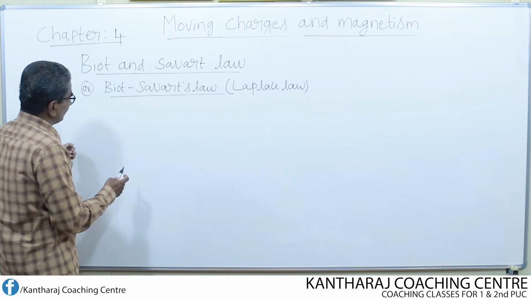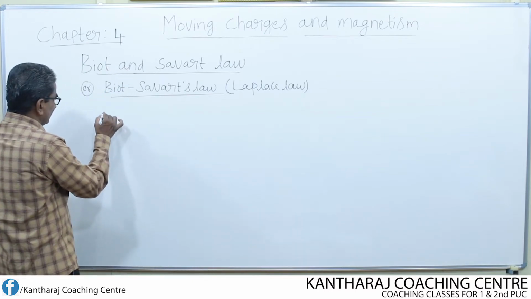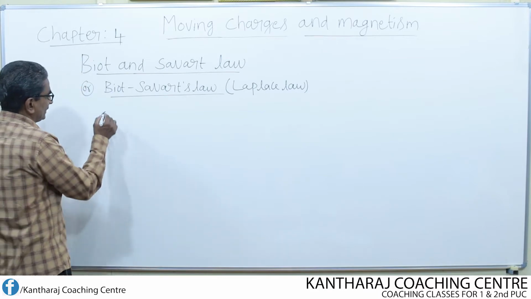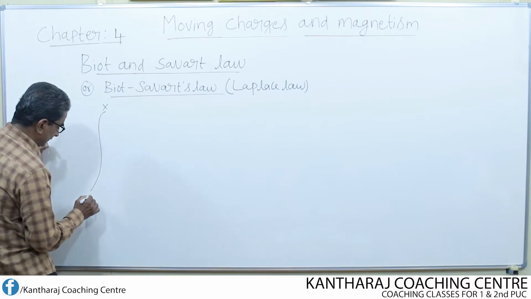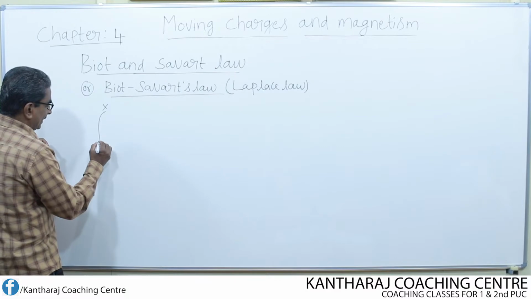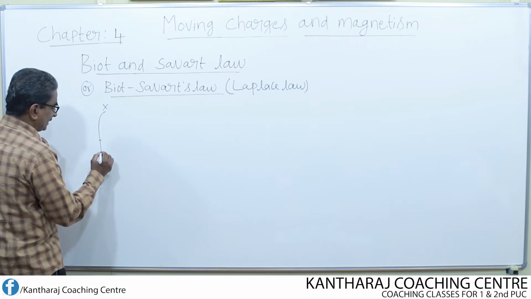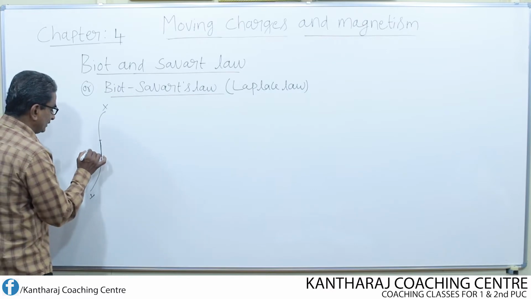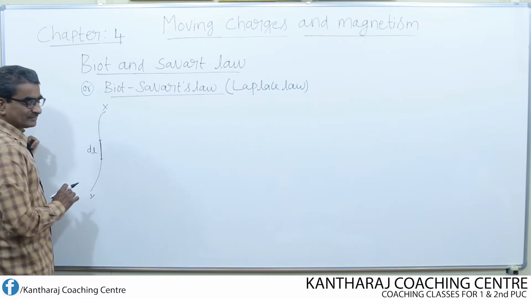Let us now consider a conductor of this shape. Let XY be the conductor and I consider a small portion of the conductor whose length is dl.